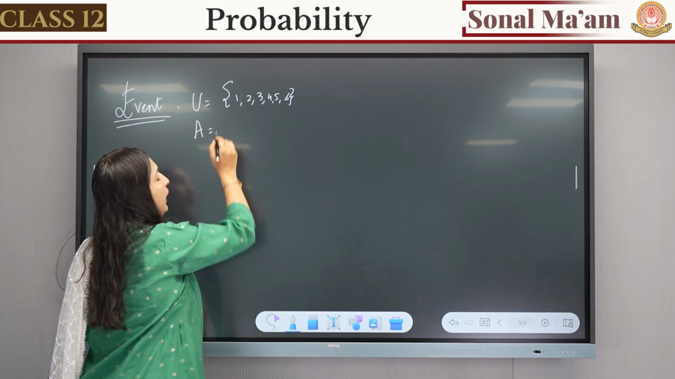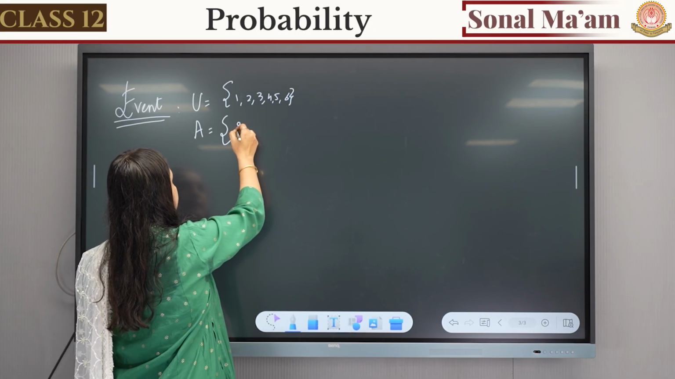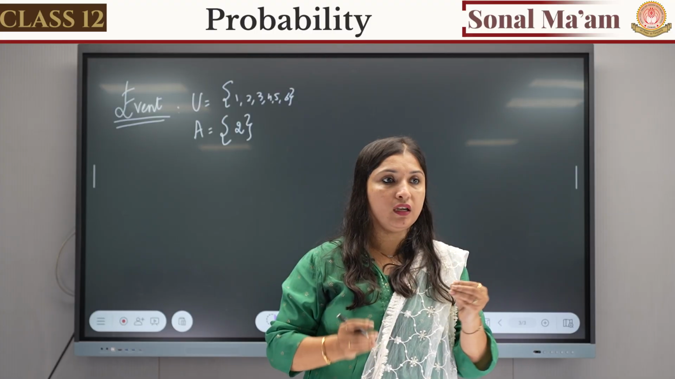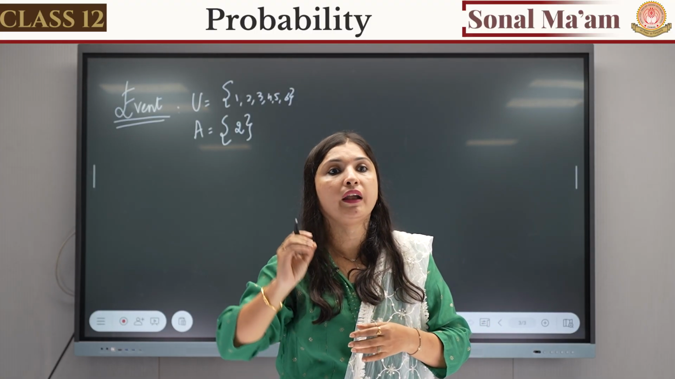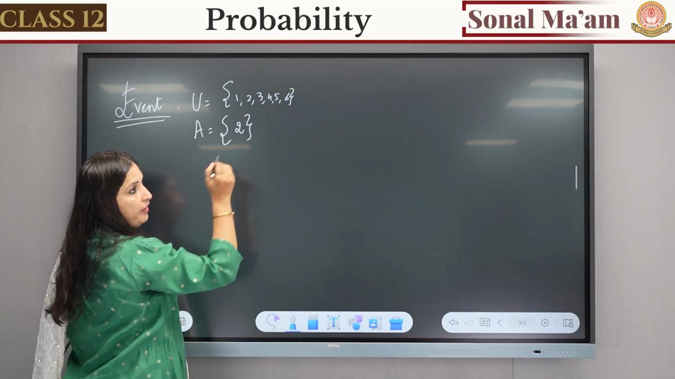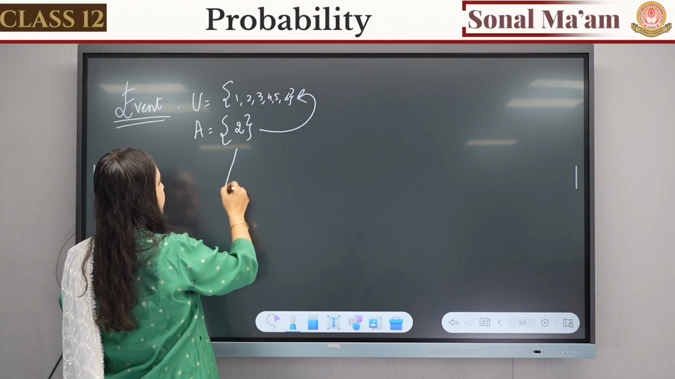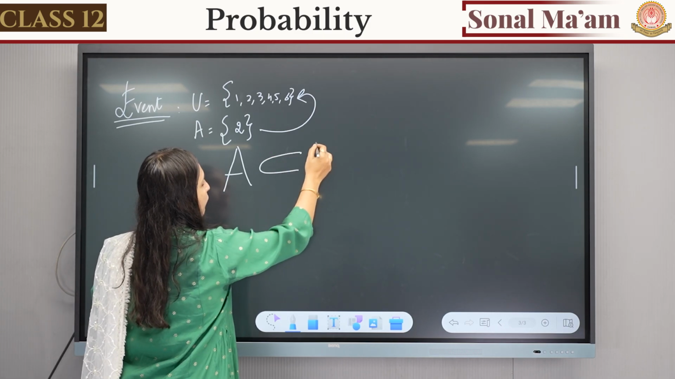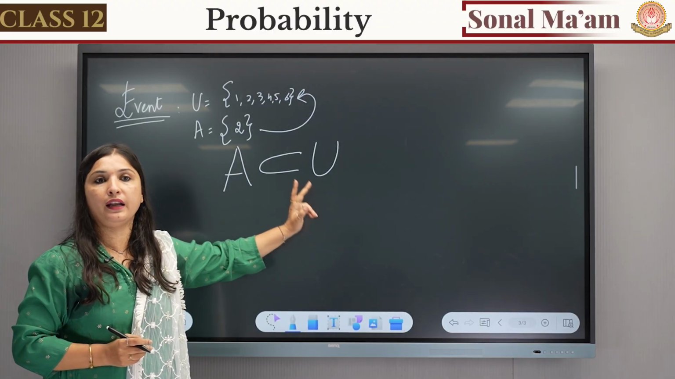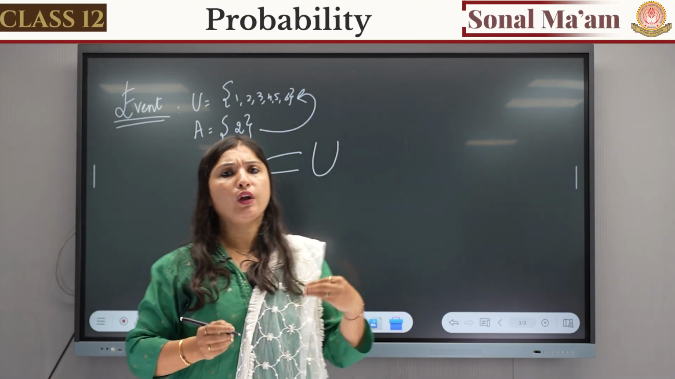What is my event A? My event A is getting the number 2, right? So event is a set which is already there in the sample space. Means we have our event A and it is already there in my sample space. Yes, we will write it as A is a subset of U. What does it mean? All the elements of A are already in our sample space, right? The event can be anything.